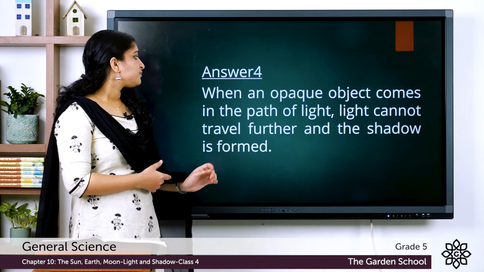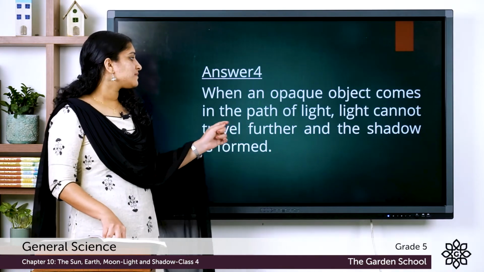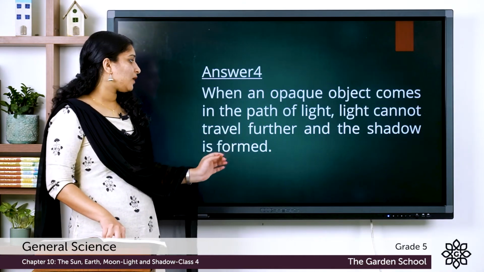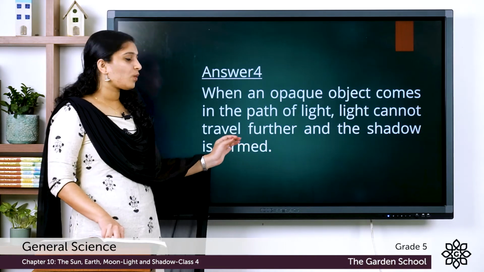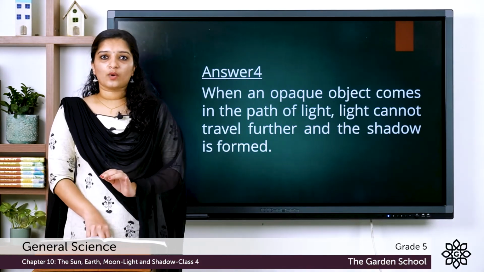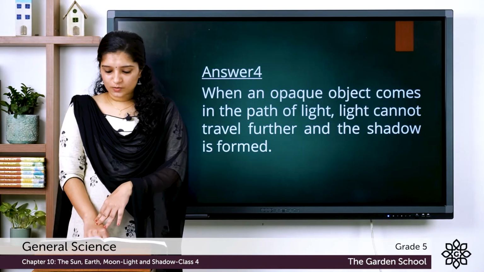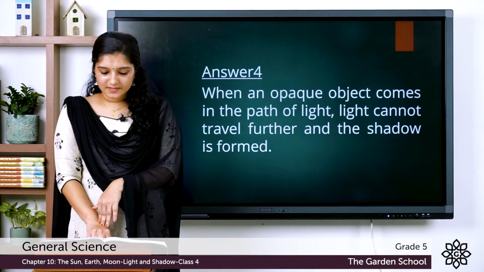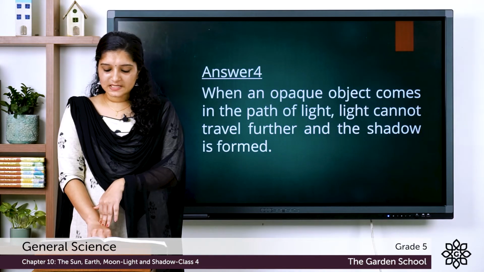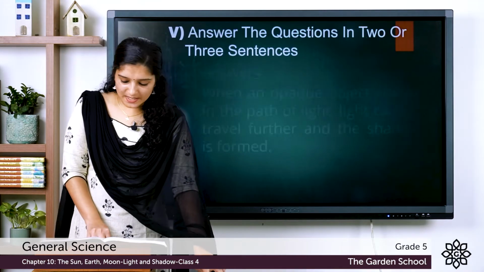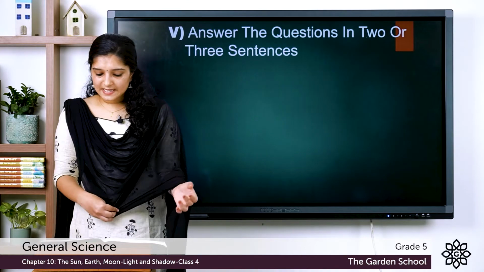The answer is, when an opaque object comes in the path of light, light cannot travel further and the shadow is formed. This is how a shadow is formed. Only an opaque object can produce clear shadows. This marks the end to that set of questions. And now let's do the next set of questions, that is answering the following questions in 2 or 3 sentences.